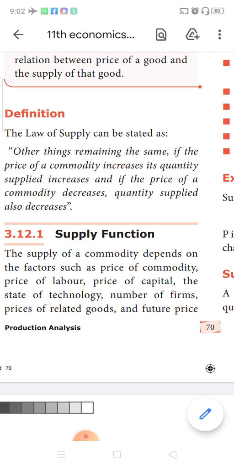And if the price of a commodity decreases, quantity supplied also decreases. On the other hand, if the price of cloth falls, what will you do? Will you try to bring more units of supply into the market? We will not, because with lower prices I will sustain a loss. As a producer, I will sustain a loss if I bring more units of commodities into the market. But as a buyer, when the price is low, I will wish to buy more units. Am I right? So as a supplier, when the price reduces, the supply of goods also reduces.